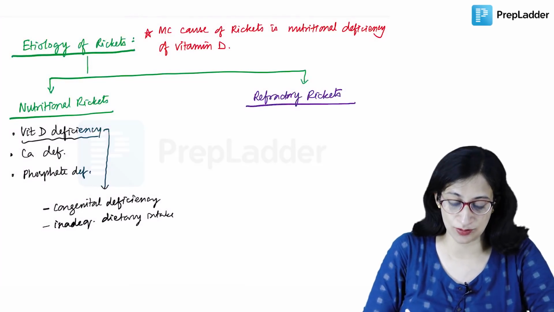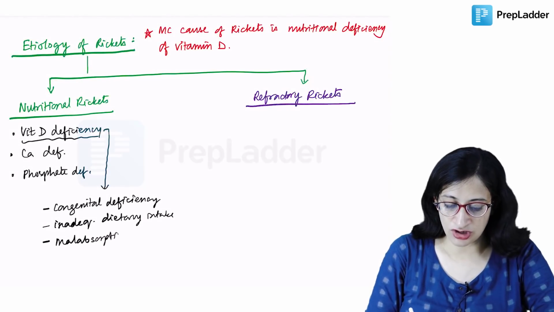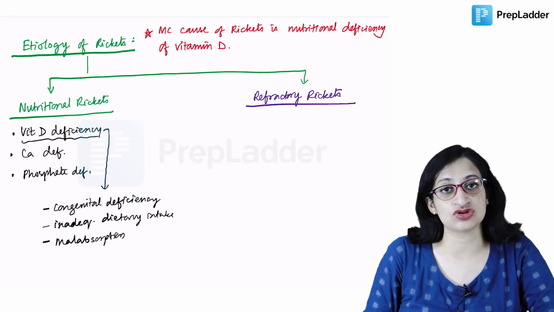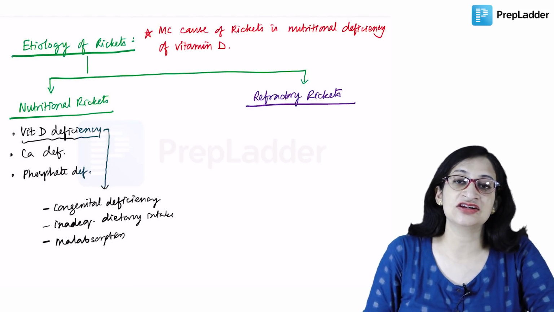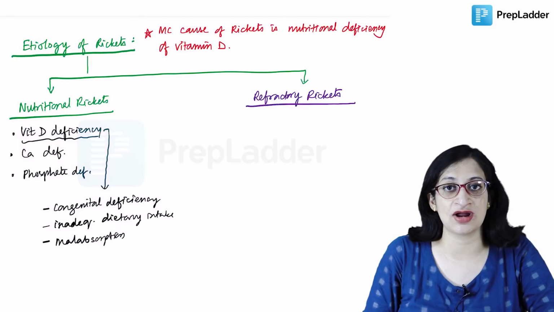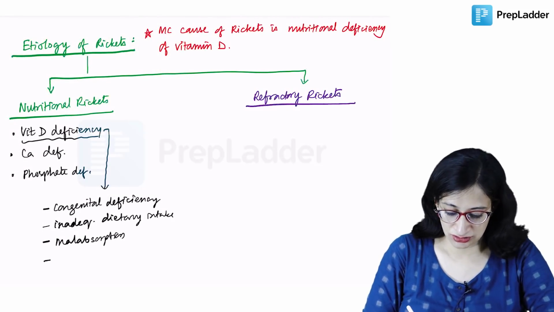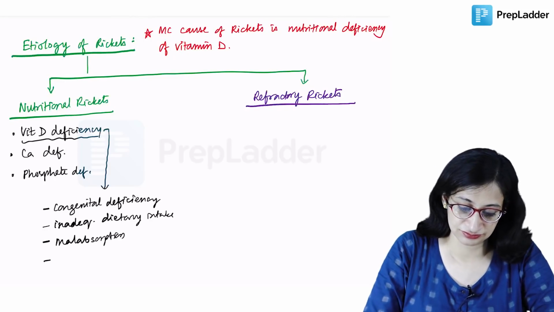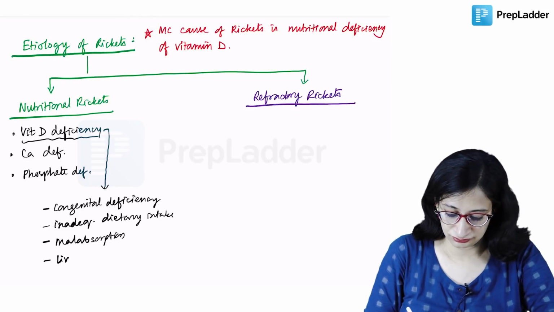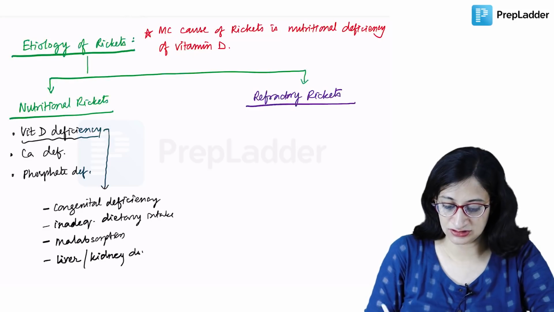Or the vitamin D is taken in the diet but not getting absorbed properly due to some reason, so malabsorption. Any liver disease or kidney disease can also give rise to it, because in the liver we have the 25 hydroxylase enzyme, which is required to produce 25 hydroxy vitamin D3, and in the kidney you have the 1 alpha hydroxylase enzyme, which is required for 1,25 dihydroxy vitamin D3 synthesis. So liver and or kidney disease.